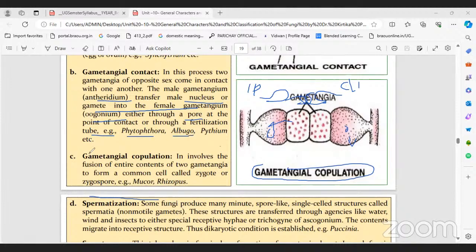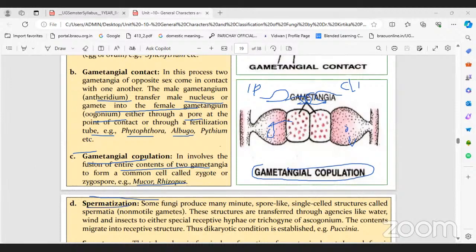Examples are Phytophthora and Albugo, Pythium. And gametangial copulation: here also, direct gametangial copulation involves the fusion of the entire contents of the two gametangia. Finally a zygote is formed. Examples are Mucor and Rhizopus.